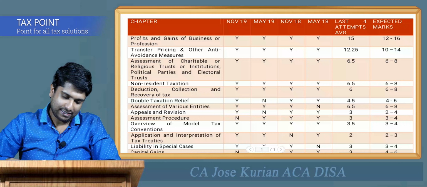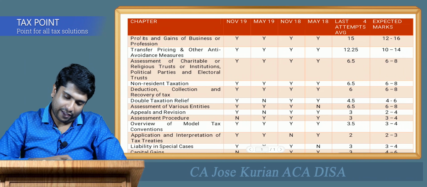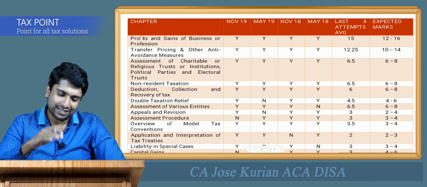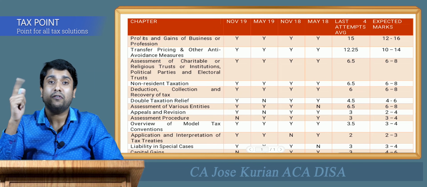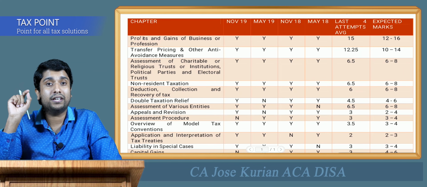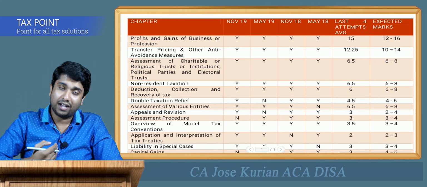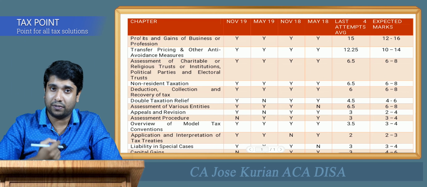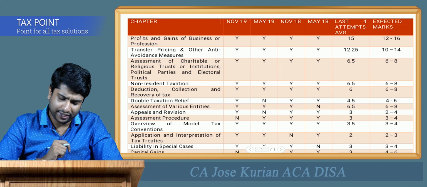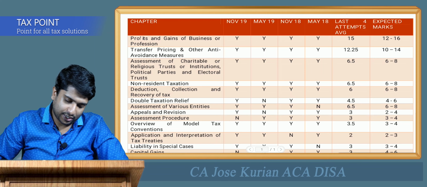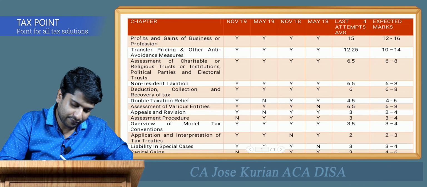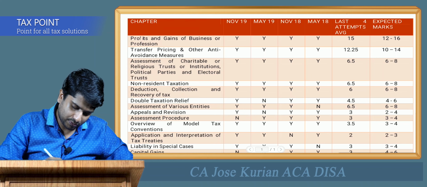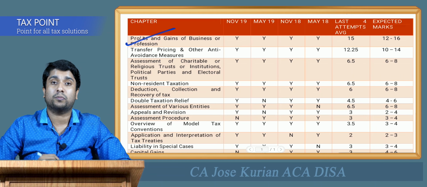So let's move on. As you can see, I've made a detailed analysis of your past exam question papers. Before we start, let me give you one simple disclaimer: my analysis is purely based on the past 4 exam question papers for the new syllabus. In this chart, the first chapter which I will say is important is profits or gains from business or profession.